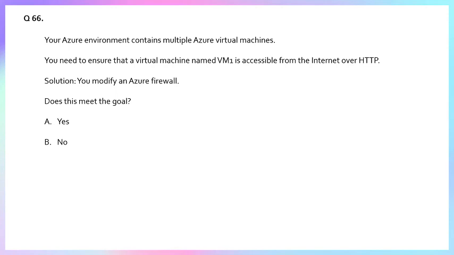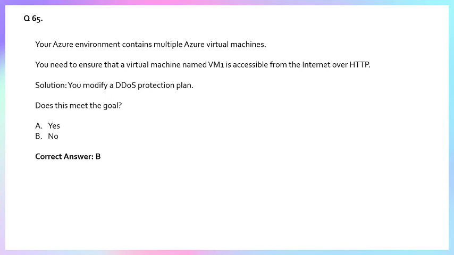Question number 65. Your Azure environment contains multiple Azure virtual machines. You need to ensure that the virtual machine named VM1 is accessible from the internet over HTTP. You modify an Azure firewall. Does this meet the goal? If you talk about this question, just go to the previous question. It was the same question, but the solution was you modified